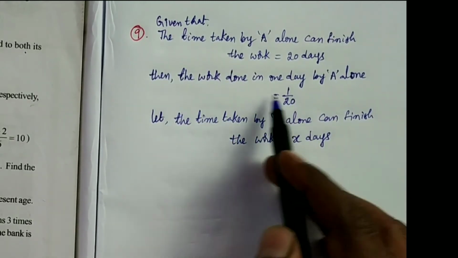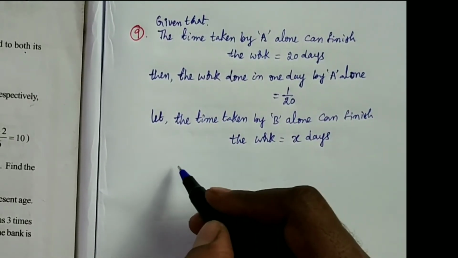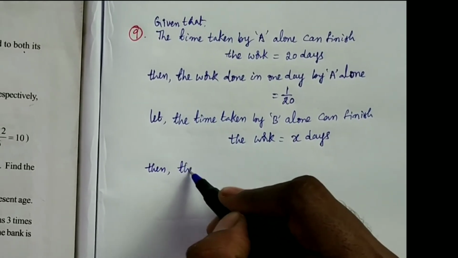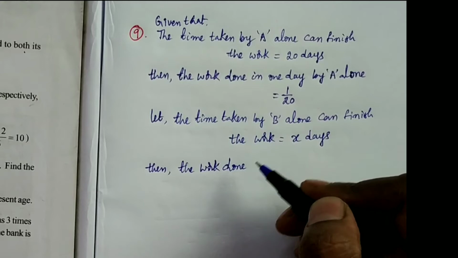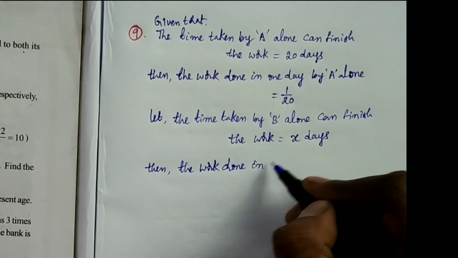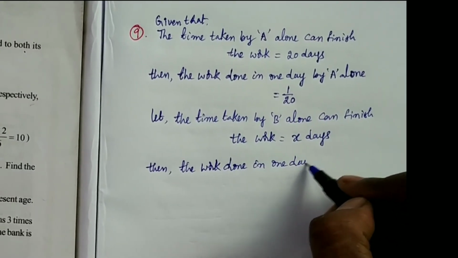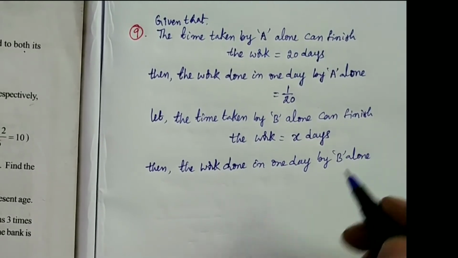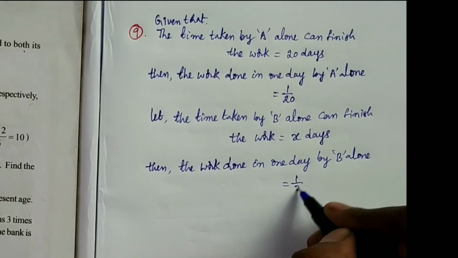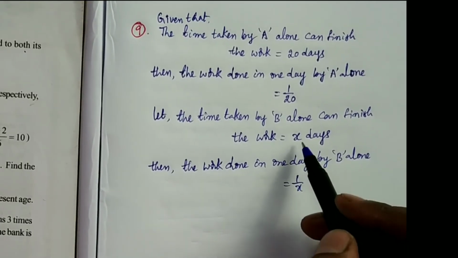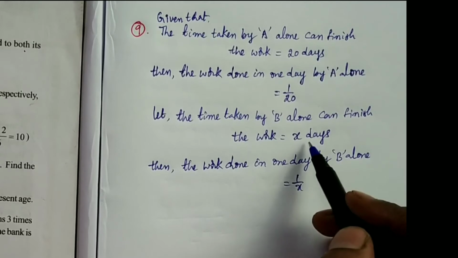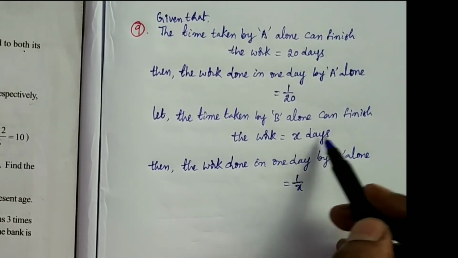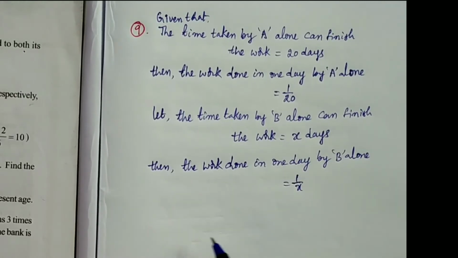Then take the work done in 1 day by B alone, that is 1 by x part. Total days taken are x days. So every day he will finish 1 by x part. Then in x days he will complete the same work.